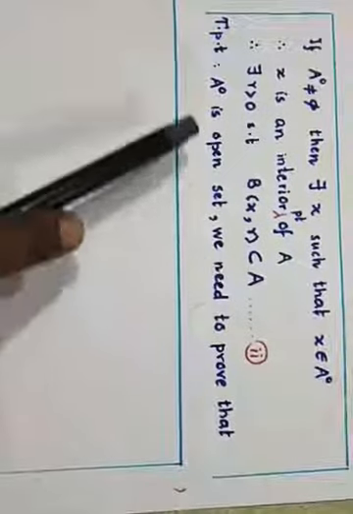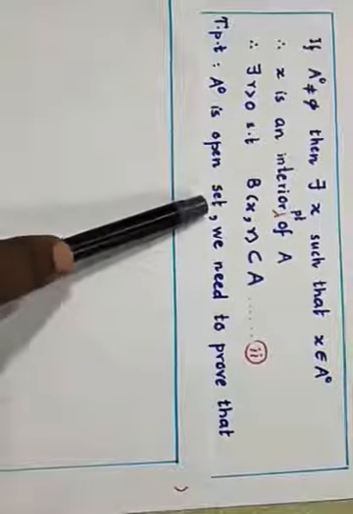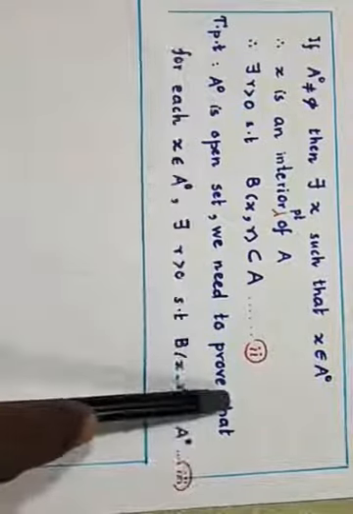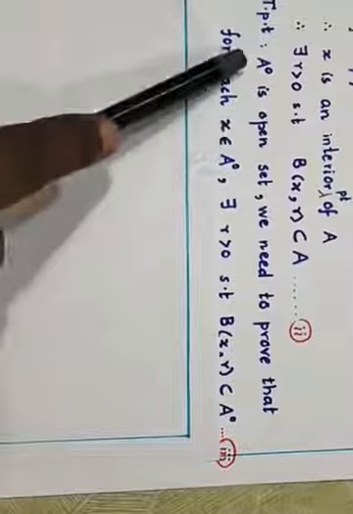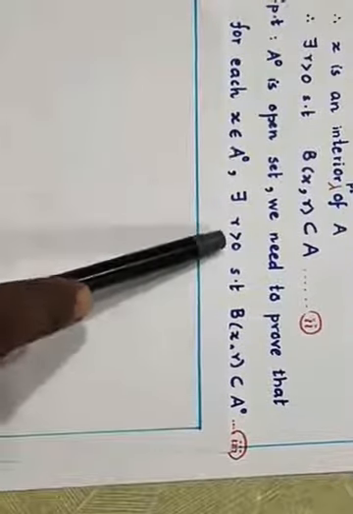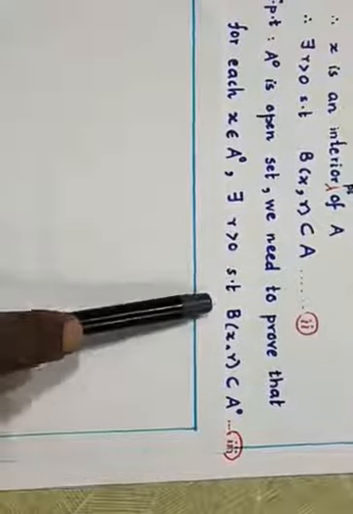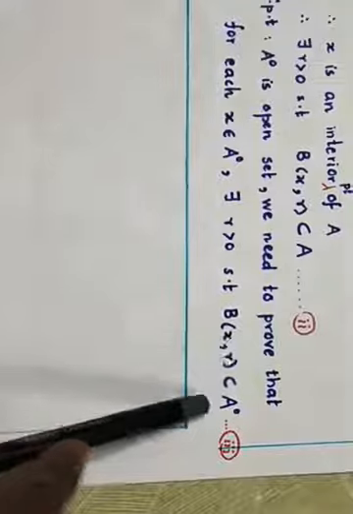To prove that A interior is an open set, we need to prove that for each element x of this set, there is some open ball B(x, r) completely contained in A interior.